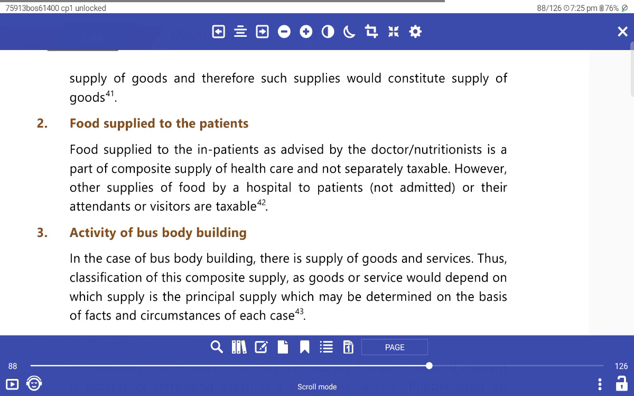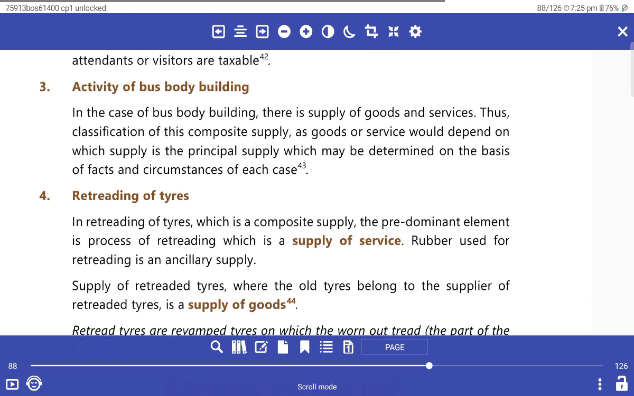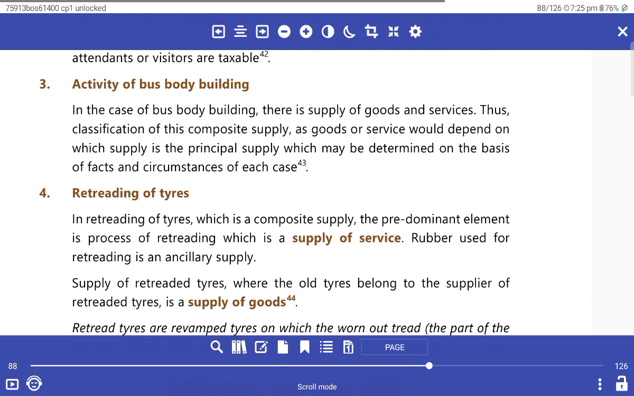Food supplied to patients. Food supplied to inpatients as advised by the doctors and nutritionists is a composite supply, and the healthcare is not separately taxable. However, other supplies of food by the hospitals to the patients or to their attendants who visit are taxable.